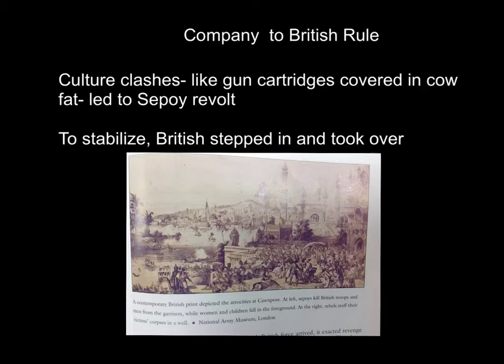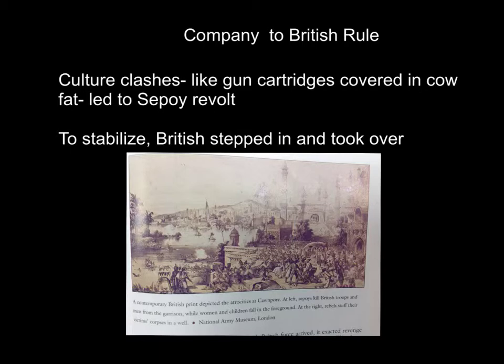the gun cartridges on the Enfields that were given to the sepoys were covered in cow fat. Well, it's a debate on whether they really were, but they were afraid that it was. And when they were told to open the cartridge with their teeth by tearing the paper, the Indians thought it might have had cow fat and they refused.